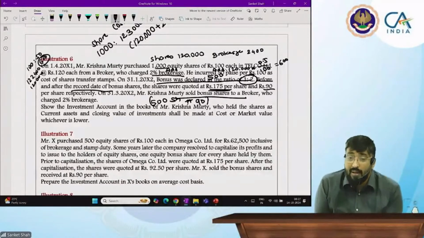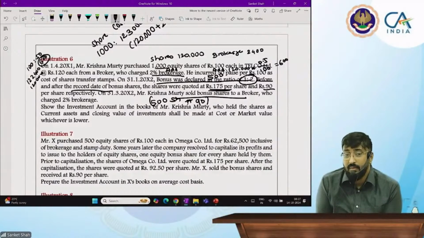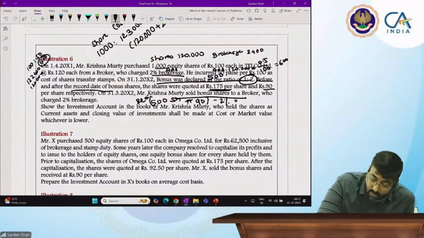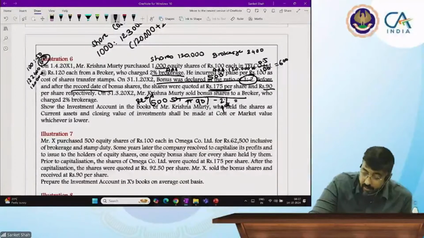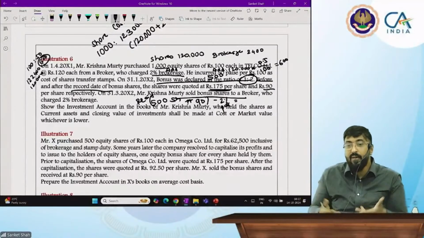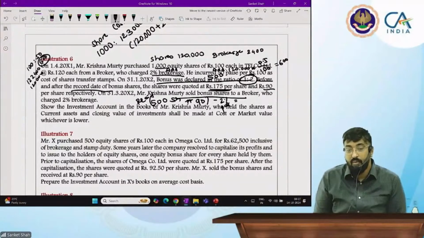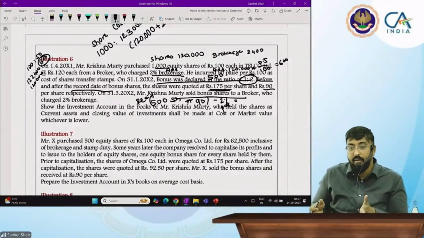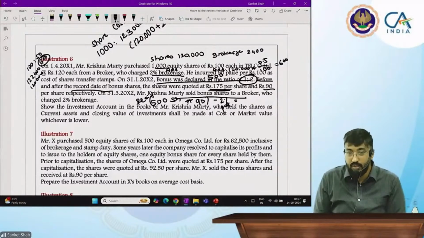So tell me, what is the market price? 90. 90 rupees. And what about brokerage? 2%. Should I add it or deduct it? Deducted. Why am I deducting it? Sir, we are selling, so we will deduct. When you sell, this amount is received and this amount is paid. So received and paid will be deducted. Okay, I am receiving something and I am paying something, so the net figure I will get is after brokerage. So what is the amount?